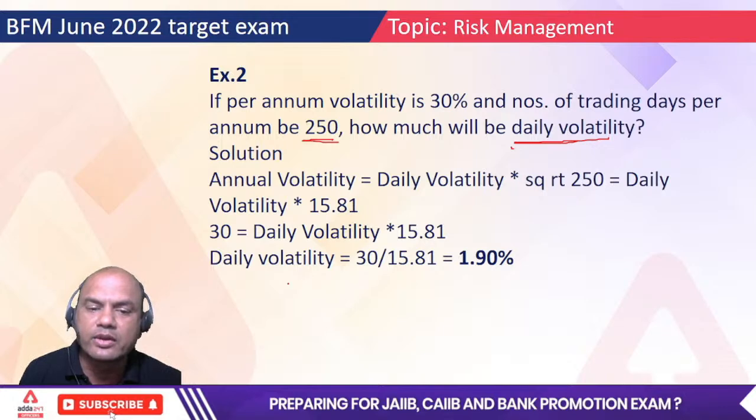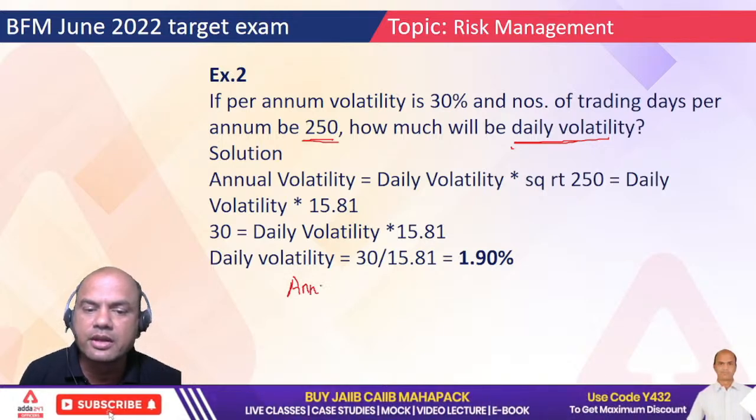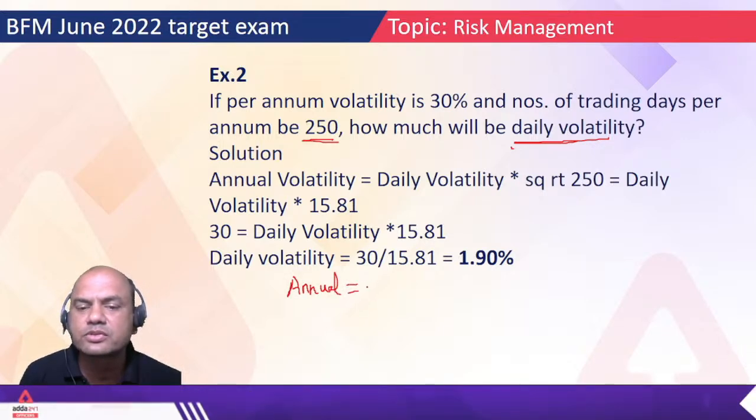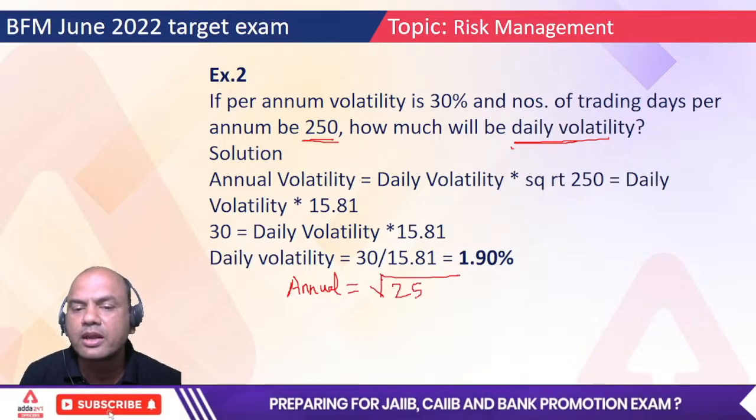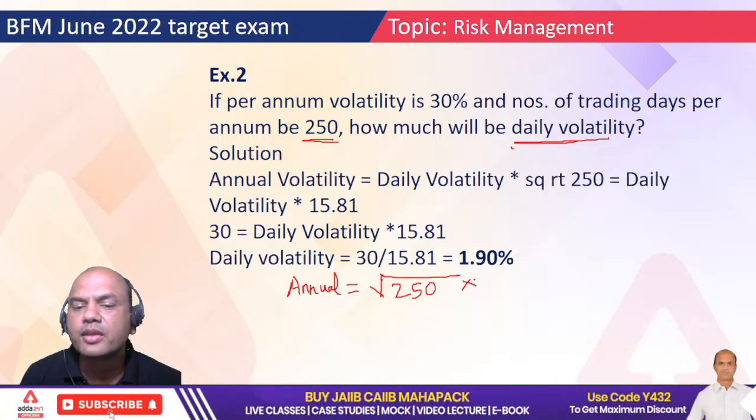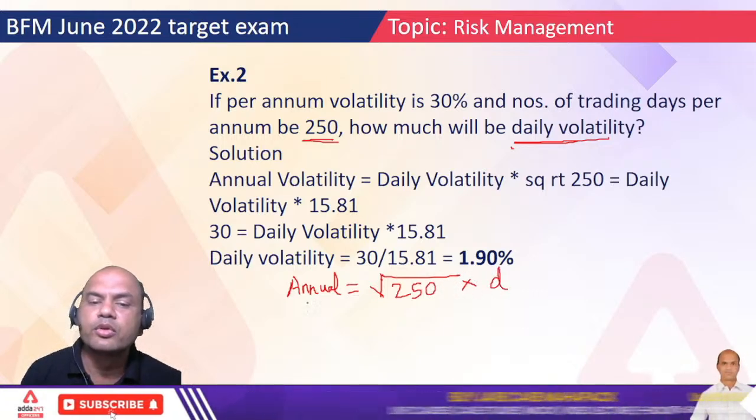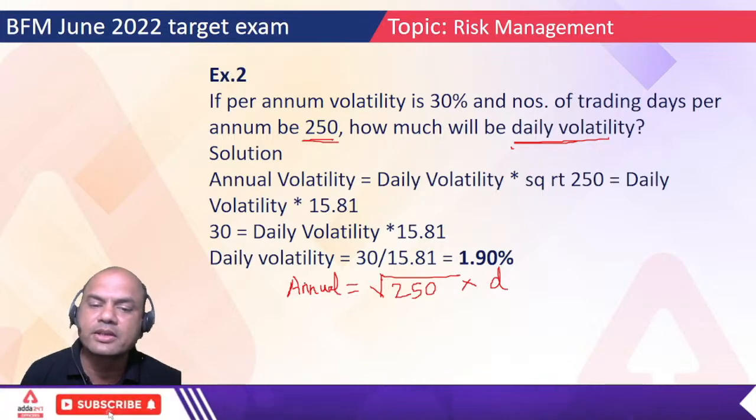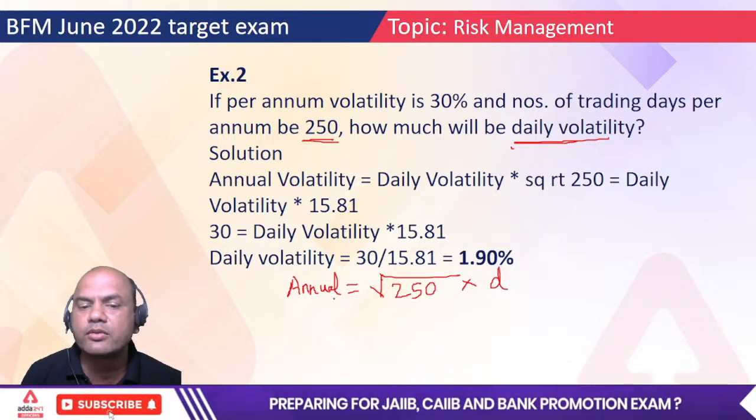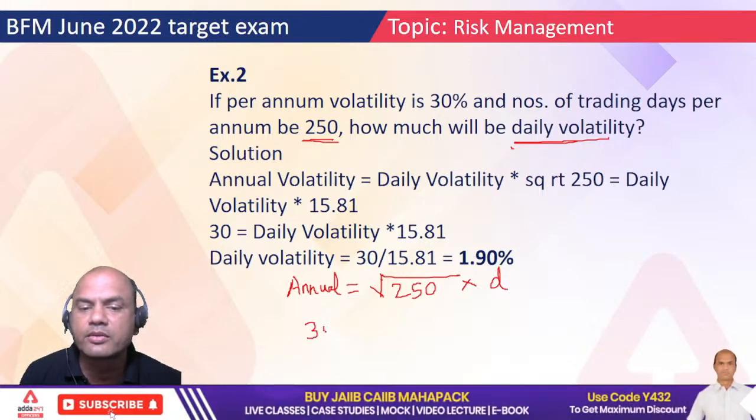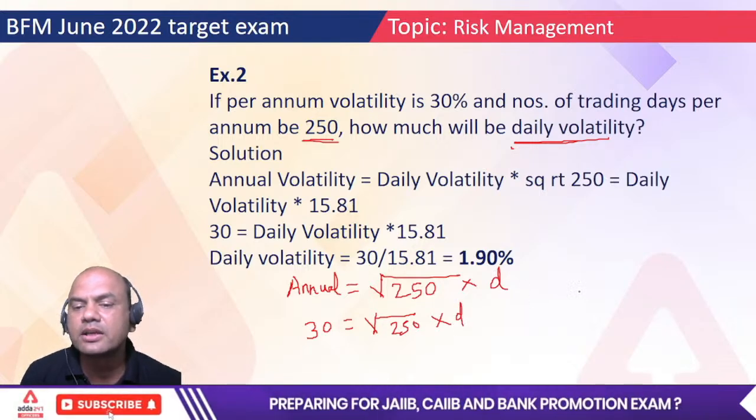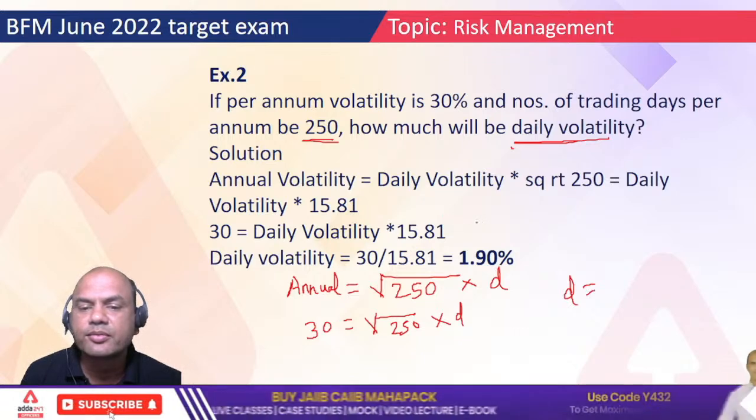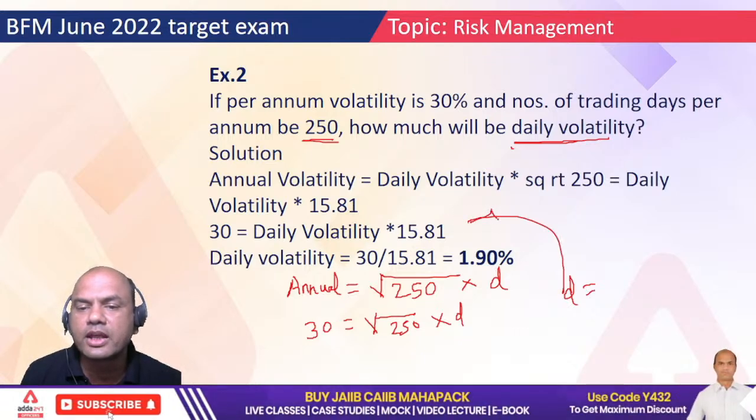So annual equals square root of 250 into daily volatility. One of them is given, one of them is not given. Annual volatility is given as 30. So 30 equals square root of 250 into D. I have to find out D now. So what is D? D equals, see this, this is how I found out D.